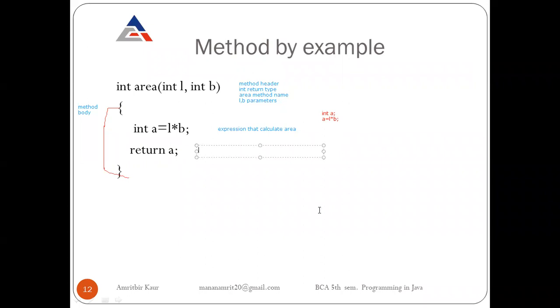So this is our return. Here we are returning a variable. We want to return the value of the area that is calculated and stored in a. So this is return a.